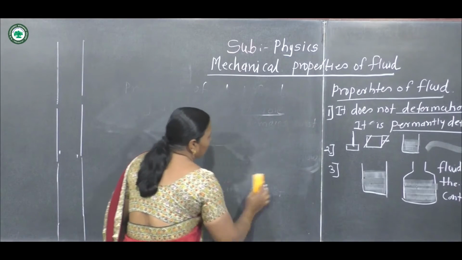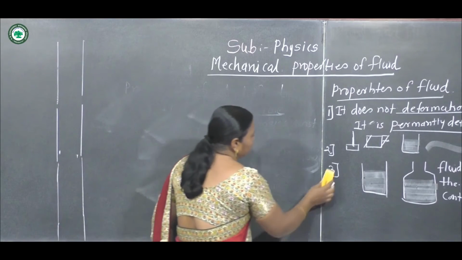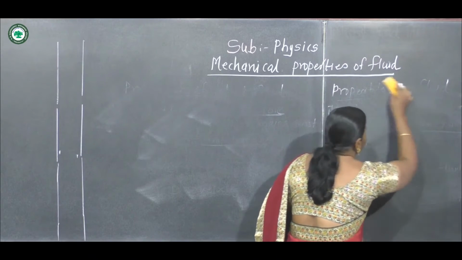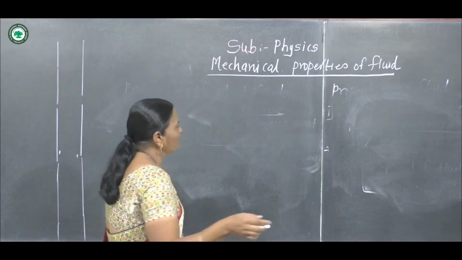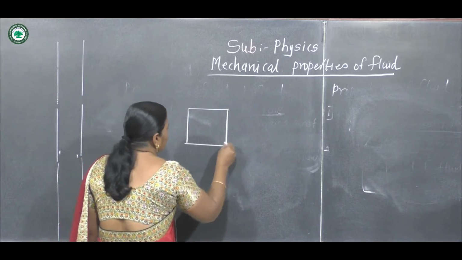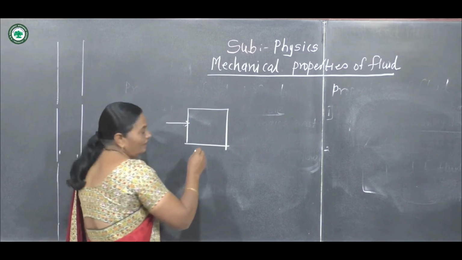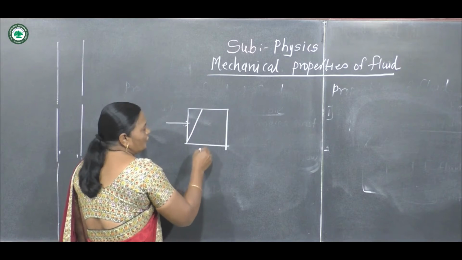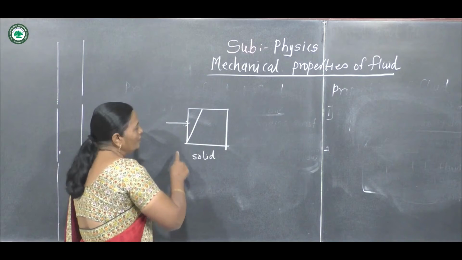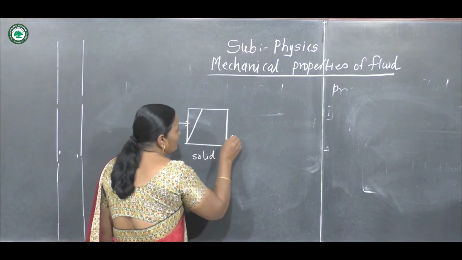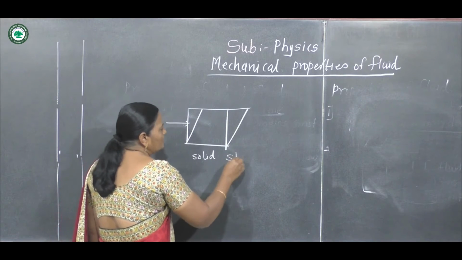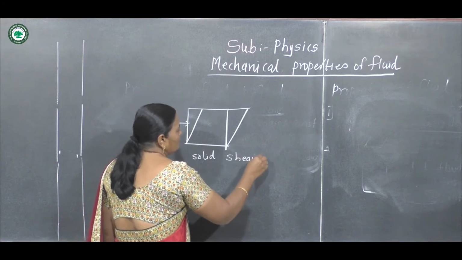Now we see the next concept. Suppose there is a box. This is the box here. Suppose force is applied here. This is in the case of a solid. In the case of a solid, if force is applied to this box, its shape and size change. This is called shearing stress.